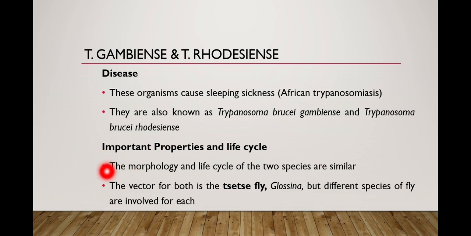Important properties and life cycle. The morphology and life cycle of the two species are similar. The vector for both is the tsetse fly of genus Glossina, but different species of fly are involved for each species.